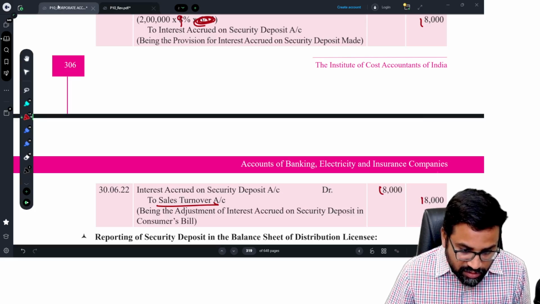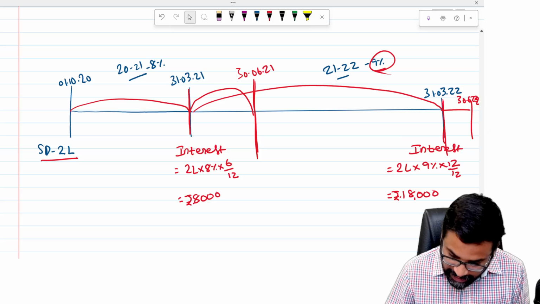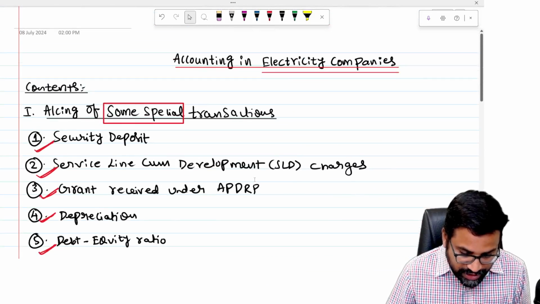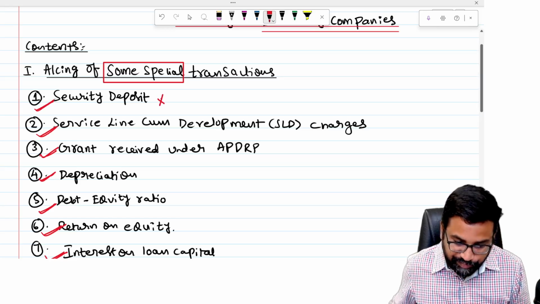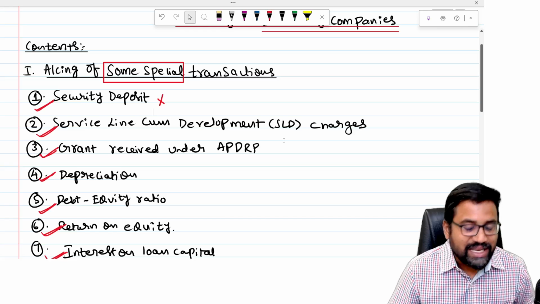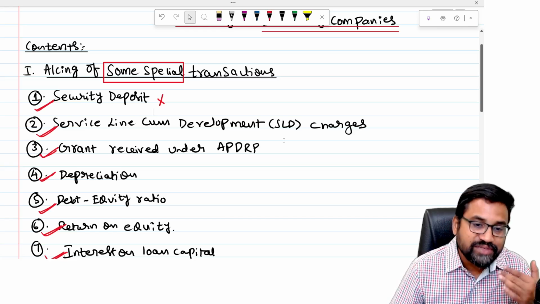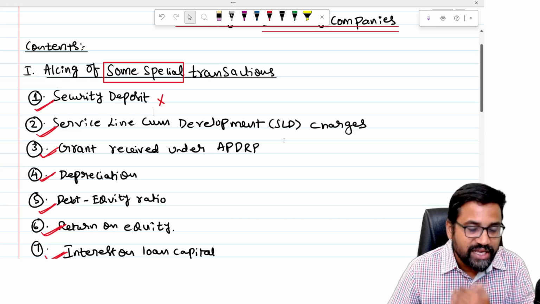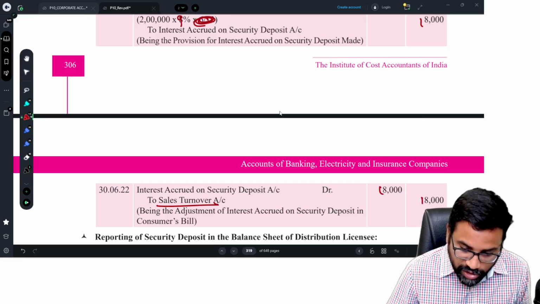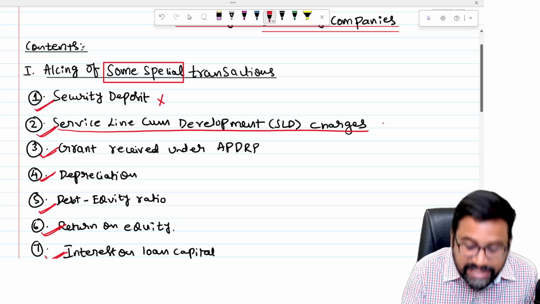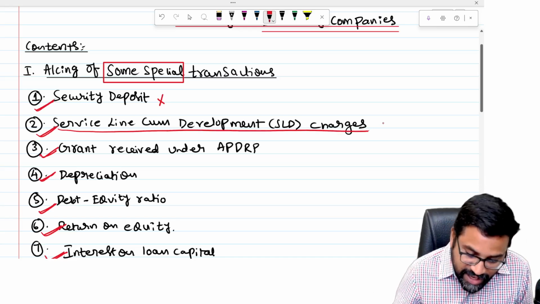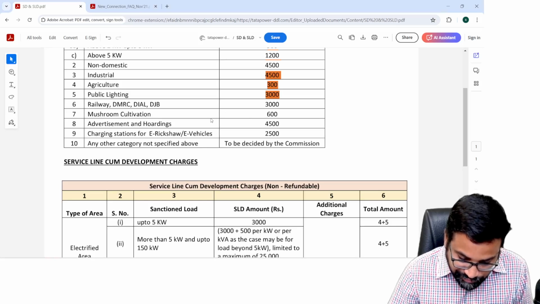So this is the first concept in electricity companies, security deposit, and we have completed it. Very small concept. So a security deposit is a liability. On that security deposit, interest will be generated, and that interest will be adjusted against the bill. Okay. Now the second concept, service line cum development charges. Sir, what is this service line cum development charges?